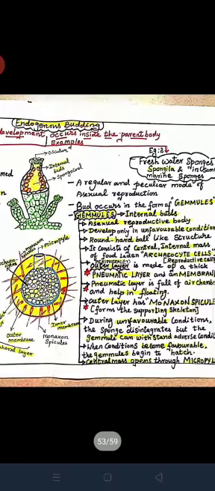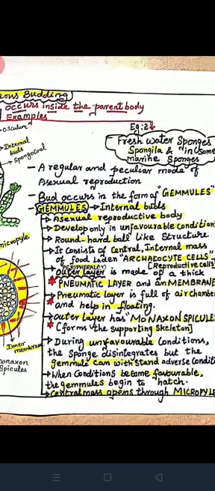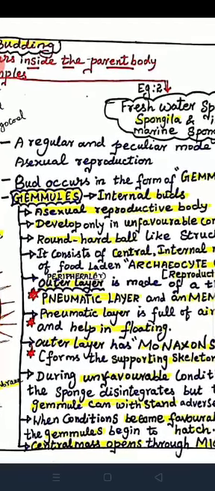Example 2, freshwater sponges, Spongilla. In freshwater sponges, endogenous budding is a regular, peculiar mode of asexual reproduction. In sponges, bud occurs in the form of gemmules. What are gemmules? Simply we can say they are internal buds or asexual reproductive bodies.